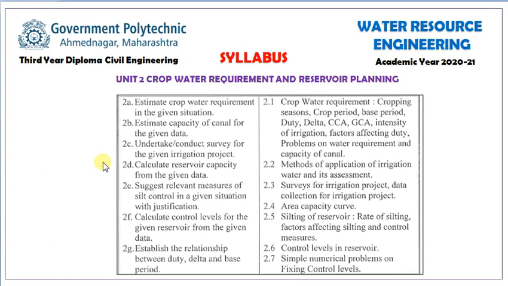In that, we have to go for the crop water requirement, method of application of irrigation, survey for irrigation, area capacity curves, rating of reservoir, control rivers in reservoir, and simple numericals. In the chapter we have to focus on the numericals. That will be the very important topics for us.